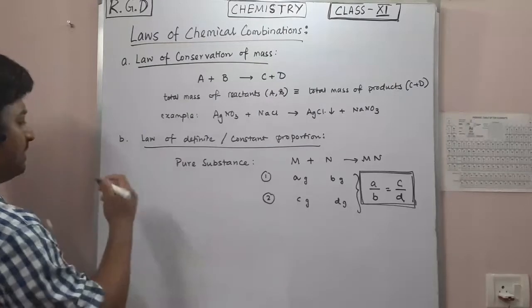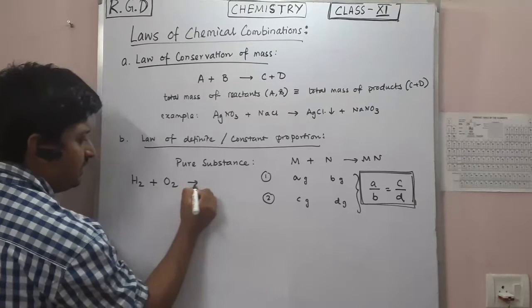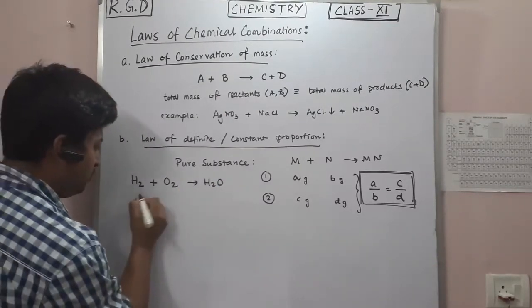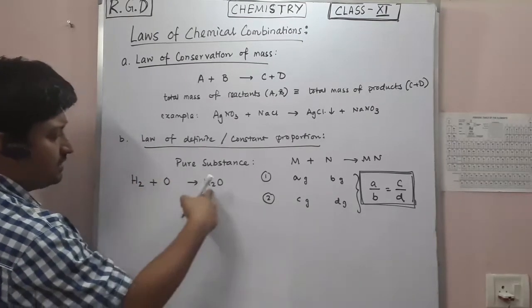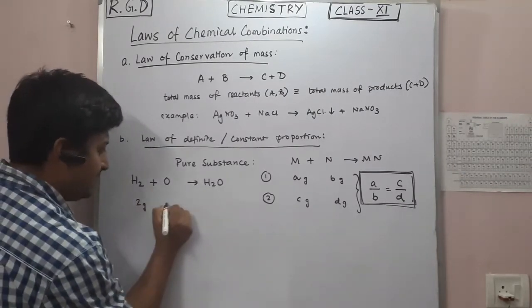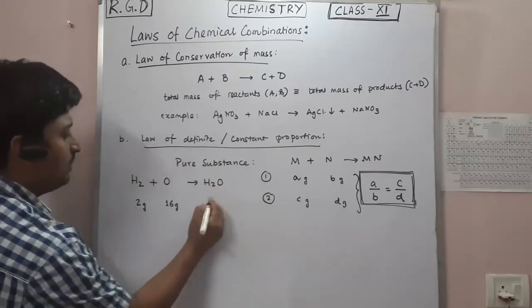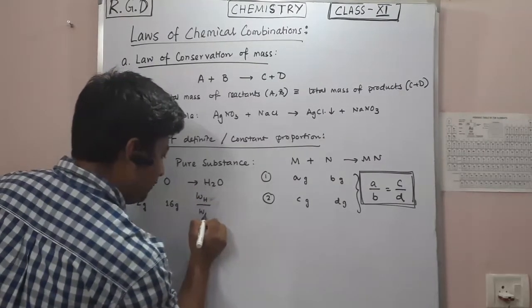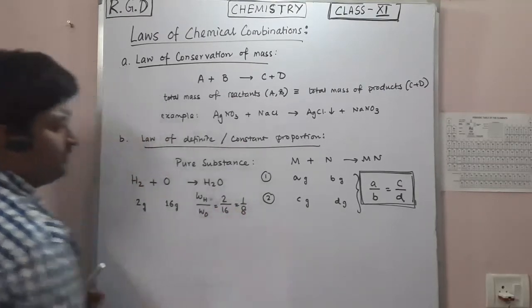Now, if I give you an example, let's say water: hydrogen plus oxygen gives H2O. They are not balanced here. So this is 2 grams and this is 16 grams. What is the weight of hydrogen by weight of oxygen? It is 2 by 16, nothing but 1 by 8.